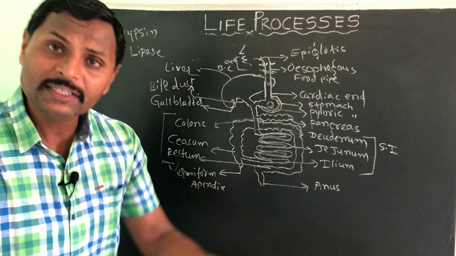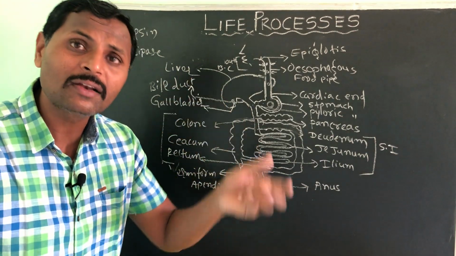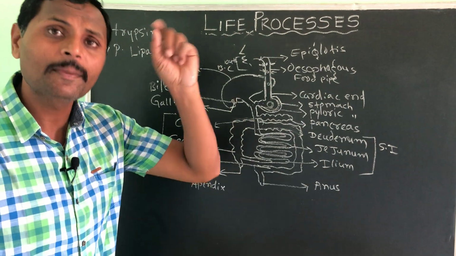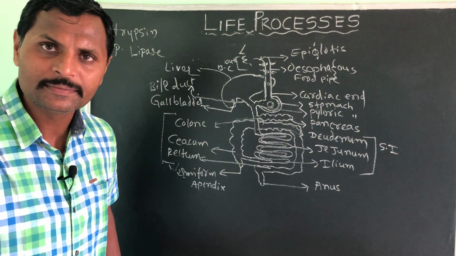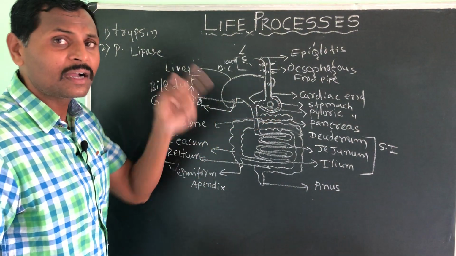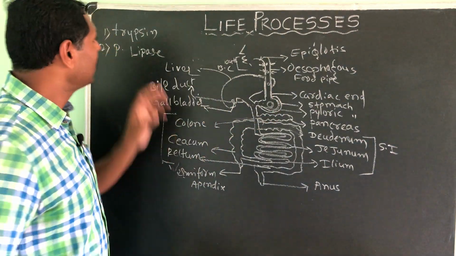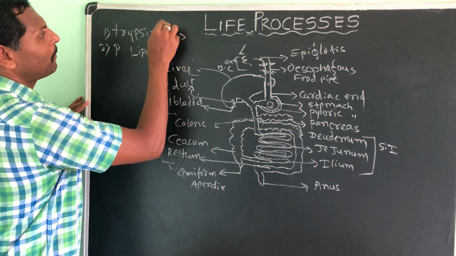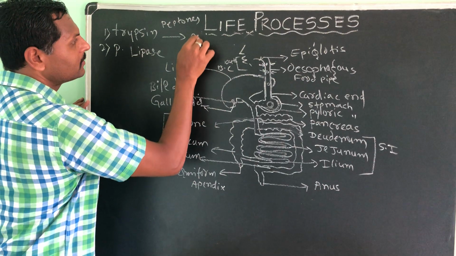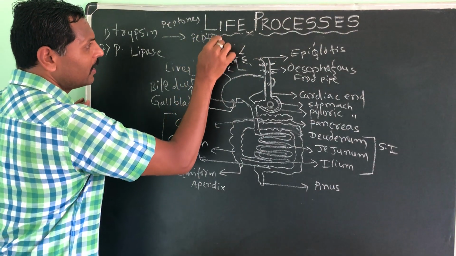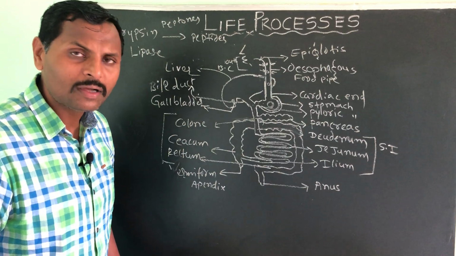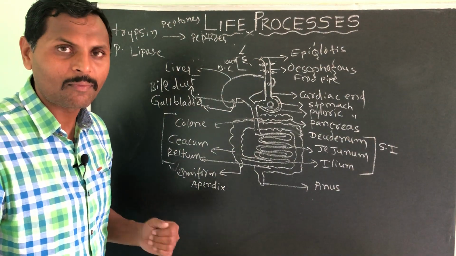See, the pepsin and trypsin, the action matches the same. That means even its action on the food constituent is the same. That means on the proteins itself only it will act. Now here in the stomach, pepsin converts the protein into peptones. This trypsin converts those peptones into peptides, even a little bit smaller, a little bit simpler form of protein.